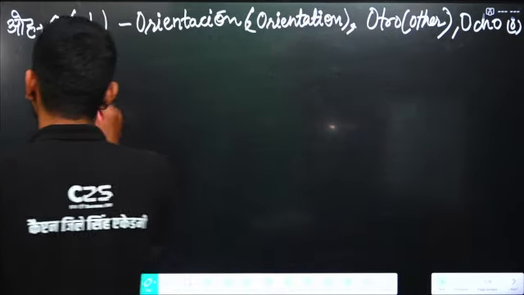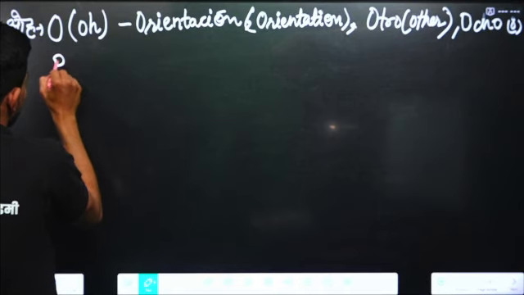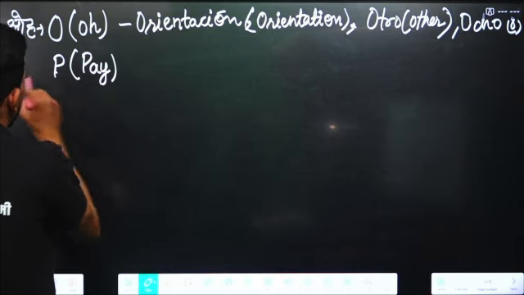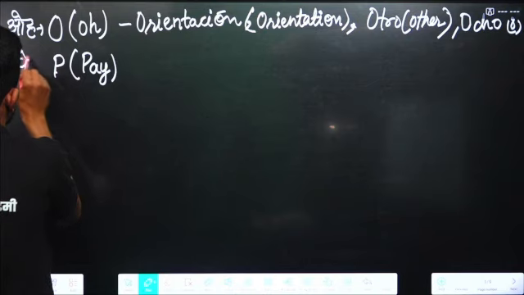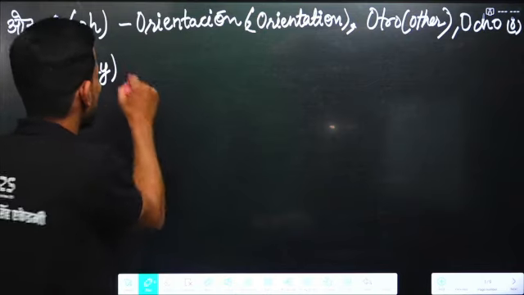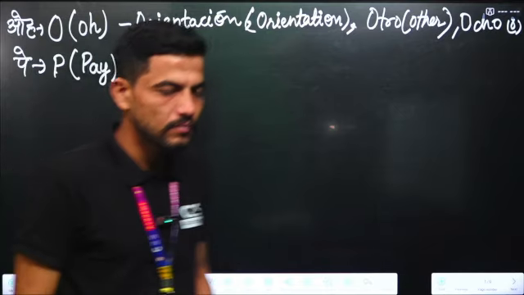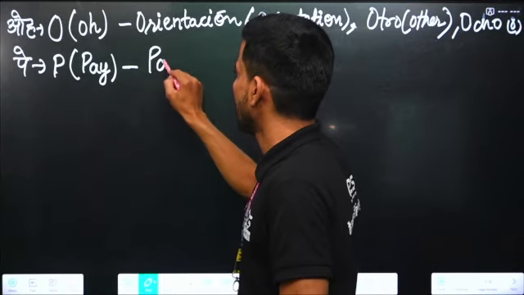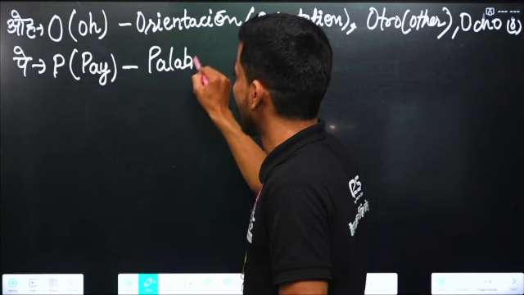Next alphabet is P. The pronunciation of P is P. For example, the word palabra. Palabra means word.